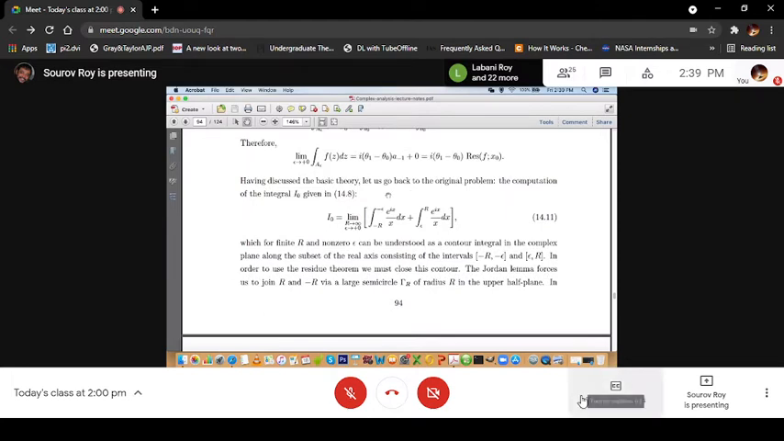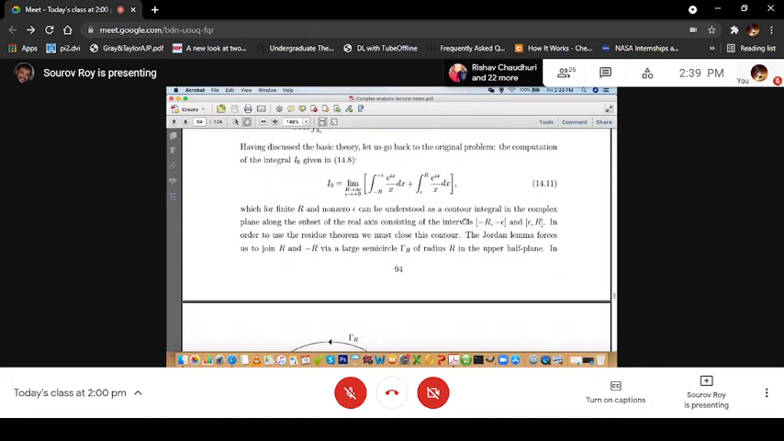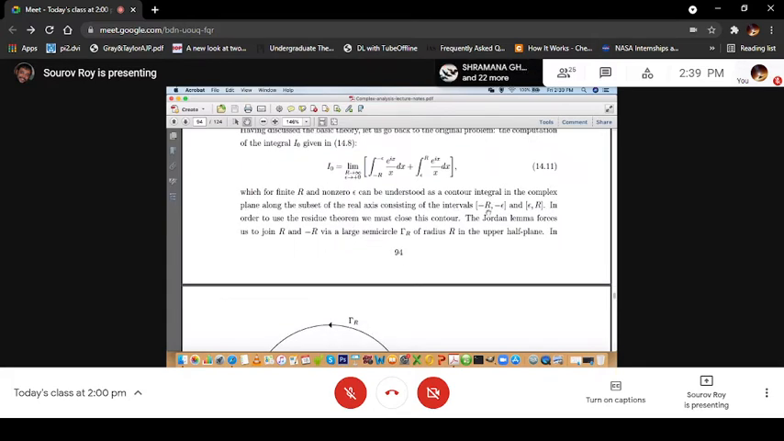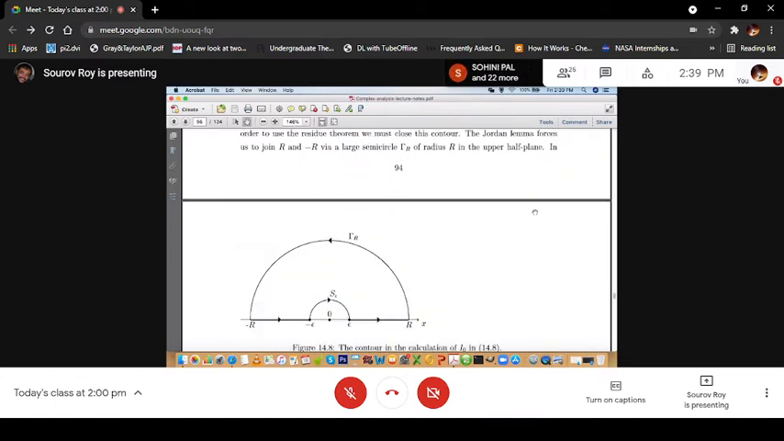So this was our I0, which is the limit r tending to infinity, epsilon tending to plus 0, of the integral from minus r to minus epsilon, because in that case x equal to 0 is the singularity, so that is why it is only minus epsilon here, of e to the power ix by x dx, plus the integral from epsilon to r of e to the power ix by x, which for finite r and non-zero epsilon can be understood as a contour integral in the complex plane along the subset of the real axis consisting of the real intervals minus r to minus epsilon and epsilon to plus r, as shown here.